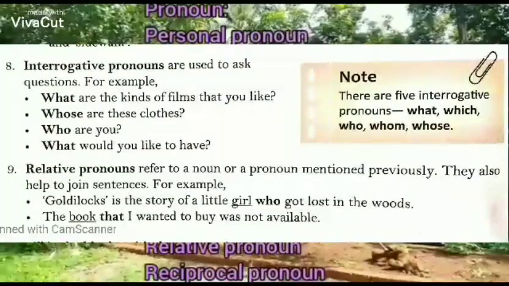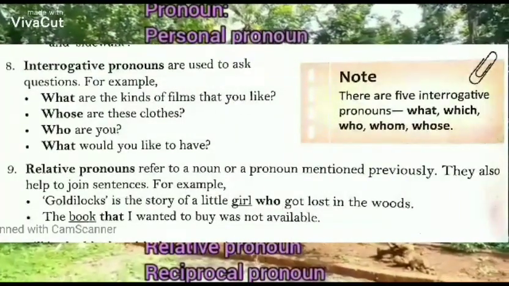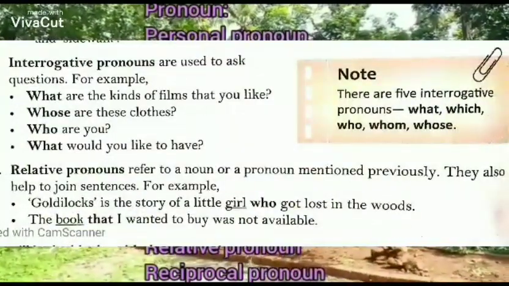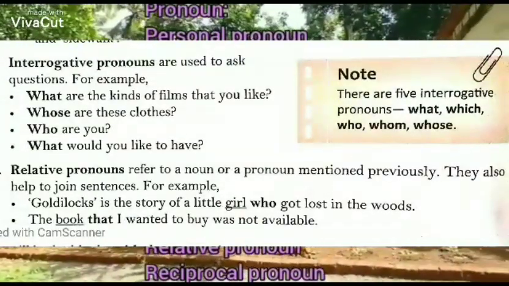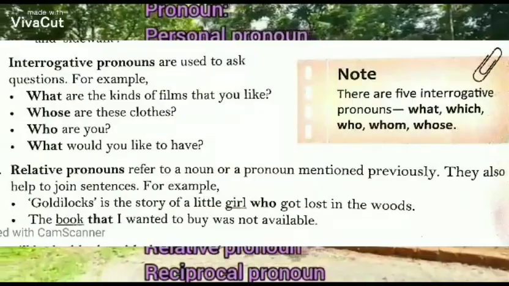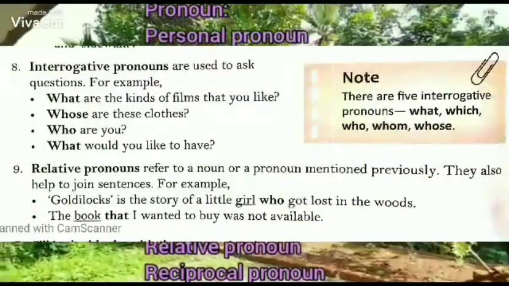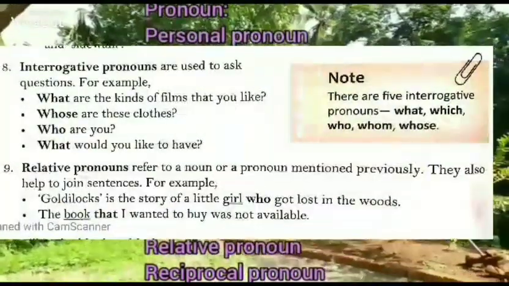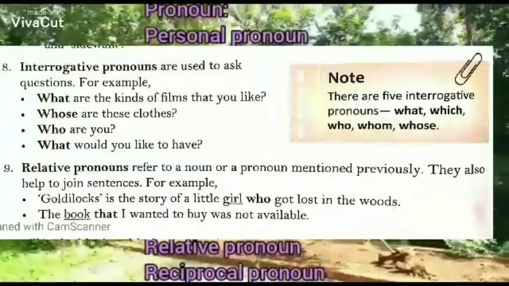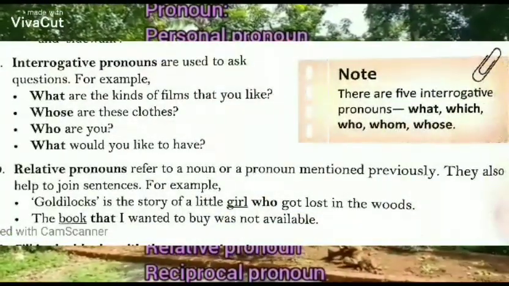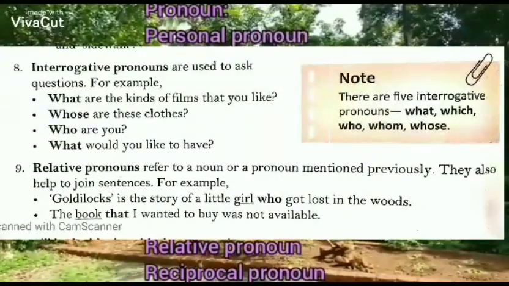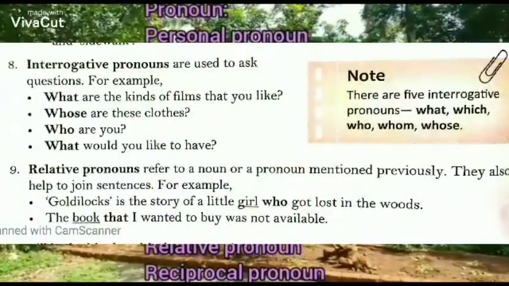Next one, relative pronoun. Relative pronouns are just like question words also, and some words like that, a conjunction also, we are using as relative pronouns. They are used to join two sentences, and they are standing for the first noun that is mentioned in the sentence.